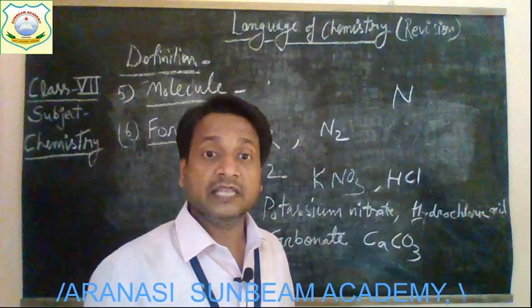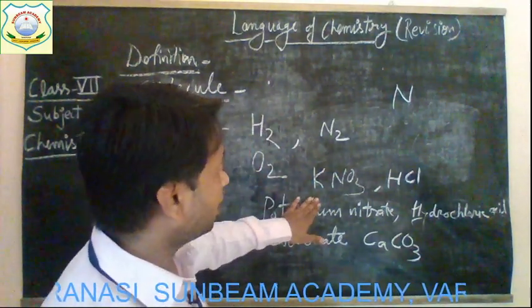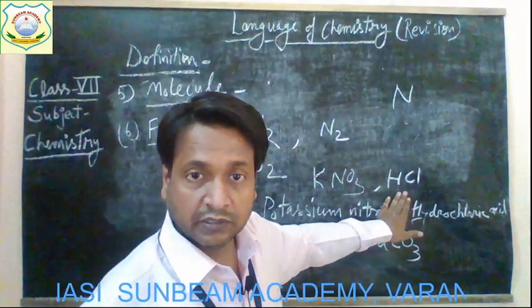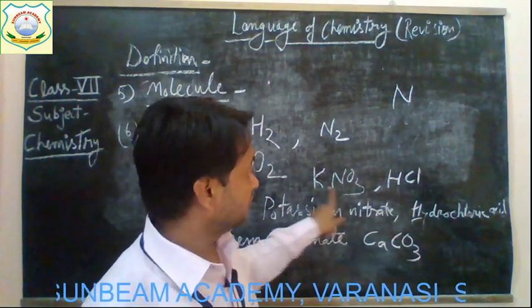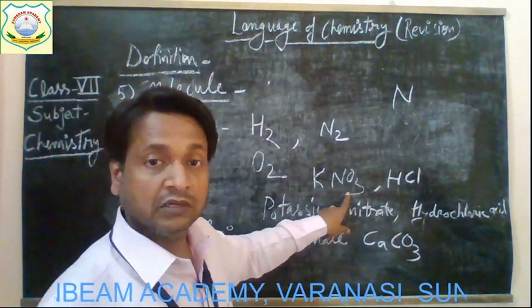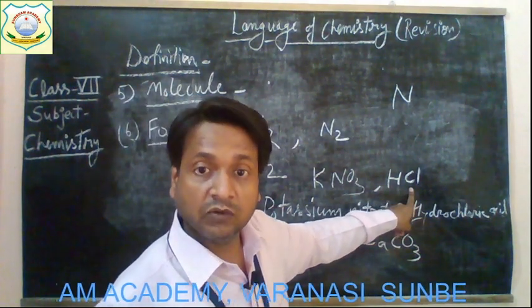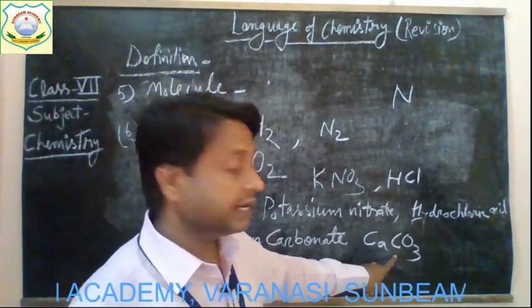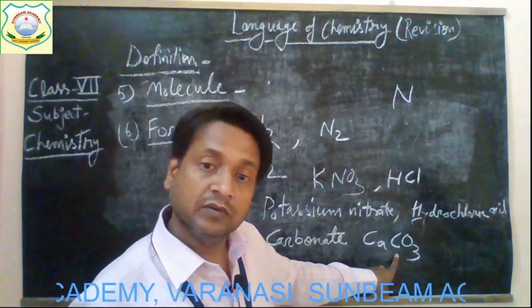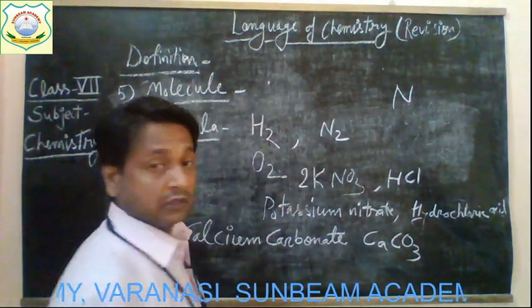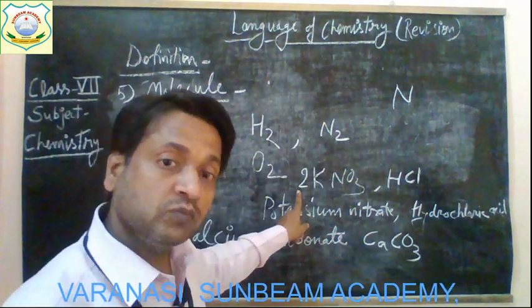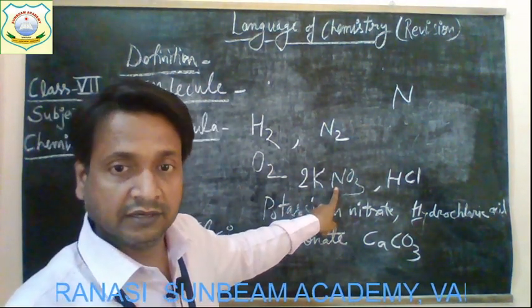So we can say that the formula of any compound indicates the number of molecules. So this indicates one molecule. This indicates one molecule of hydrochloric acid. This indicates one molecule of calcium carbonate. If we write 2 here, this time it indicates 2 molecules of potassium nitrate.